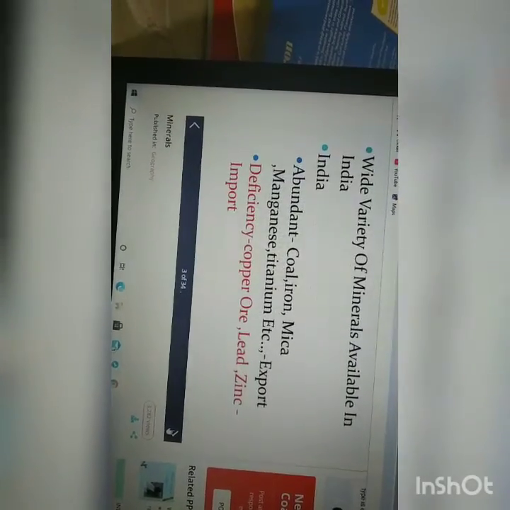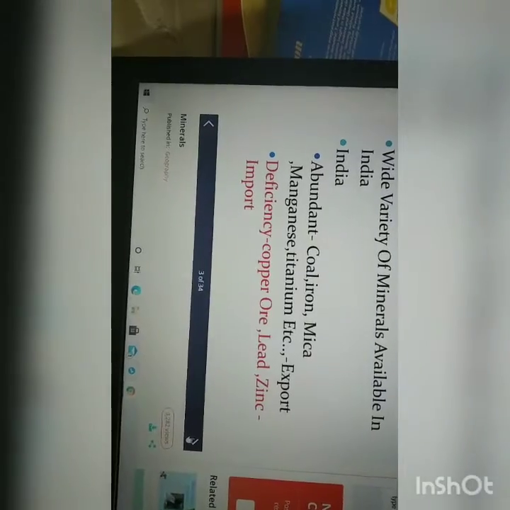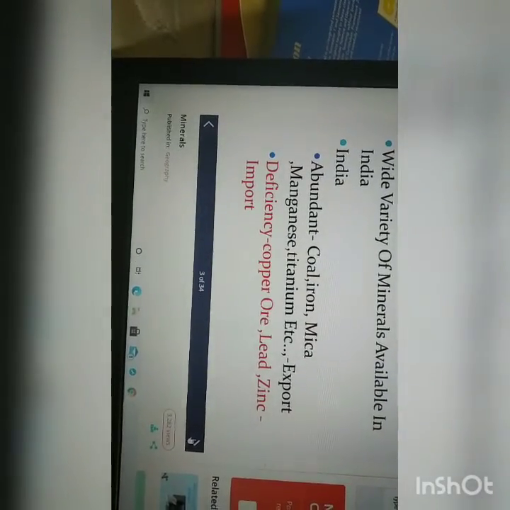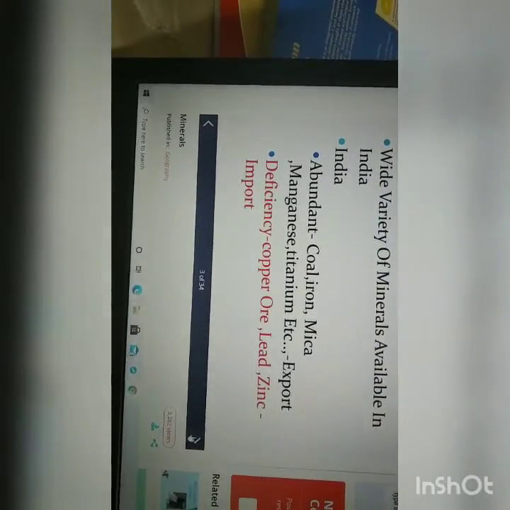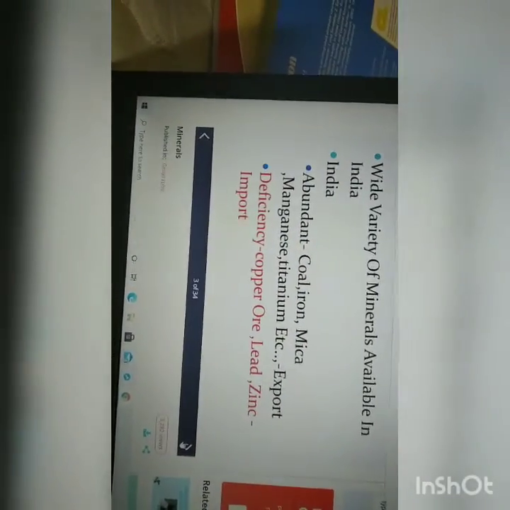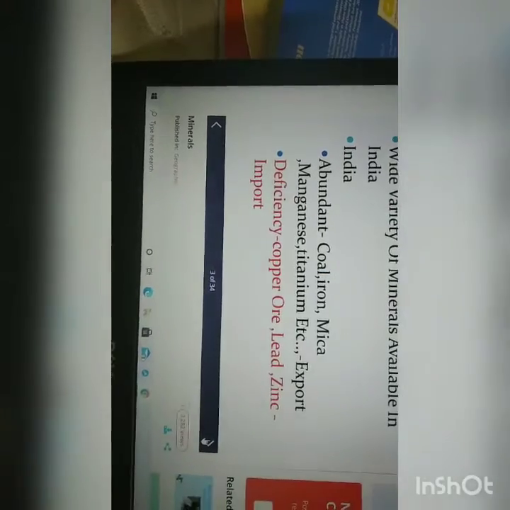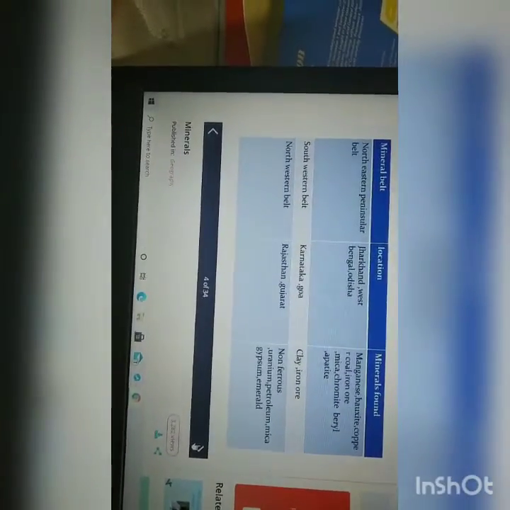So let us see minerals. There is a wide variety of minerals available in India, that is coal, iron, mica, manganese, titanium, etc. Children, the deficiency of these minerals is that they will have to import copper, ore, lead, and zinc. Okay.